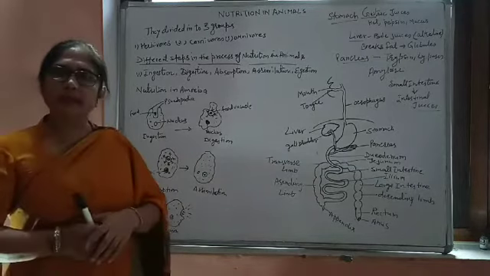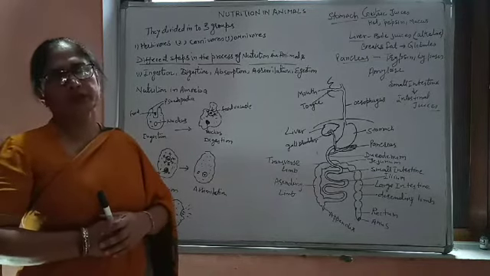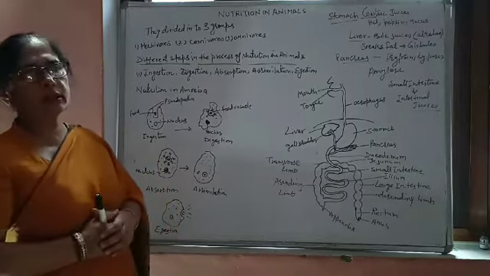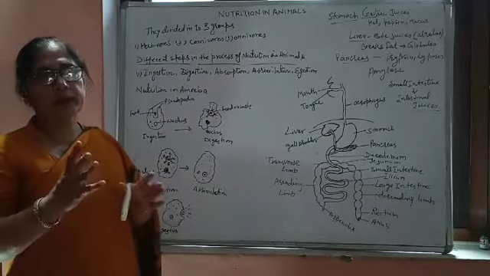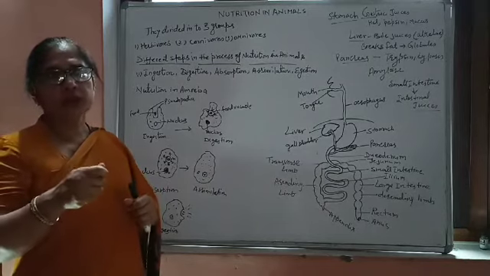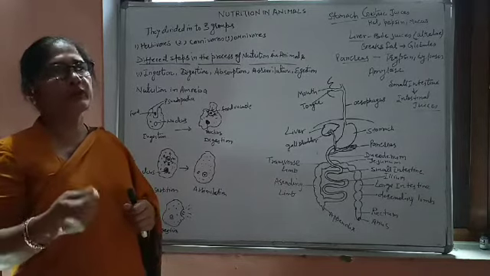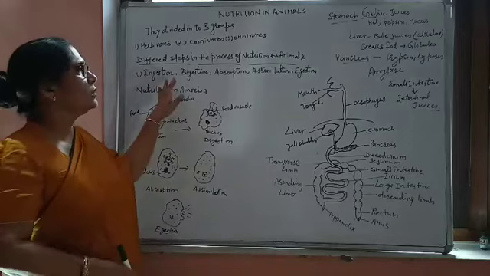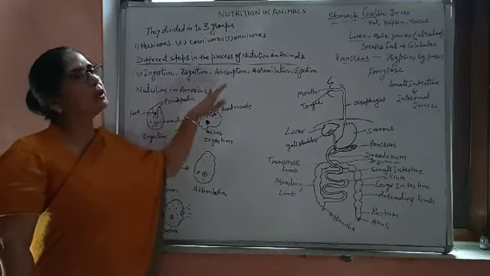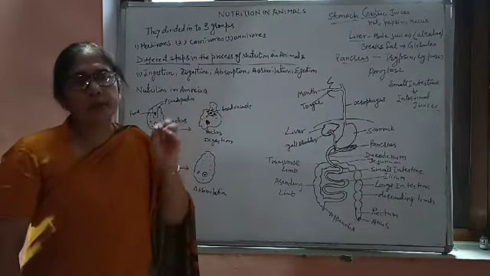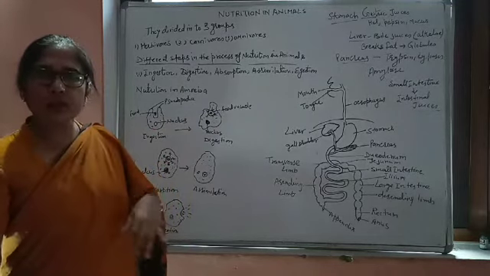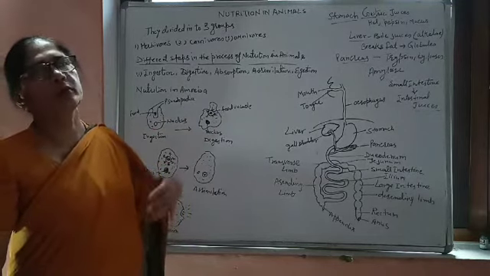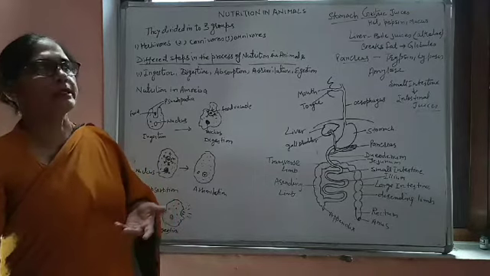A number of enzymes are present inside the body, and these enzymes digest the food. Digesting means simply breaking the complex food into a smaller or simple form. That is digestion. After digestion, the food is absorbed, that means the simple form of the nutrient is absorbed and then transported to the blood or the body for further utilization.